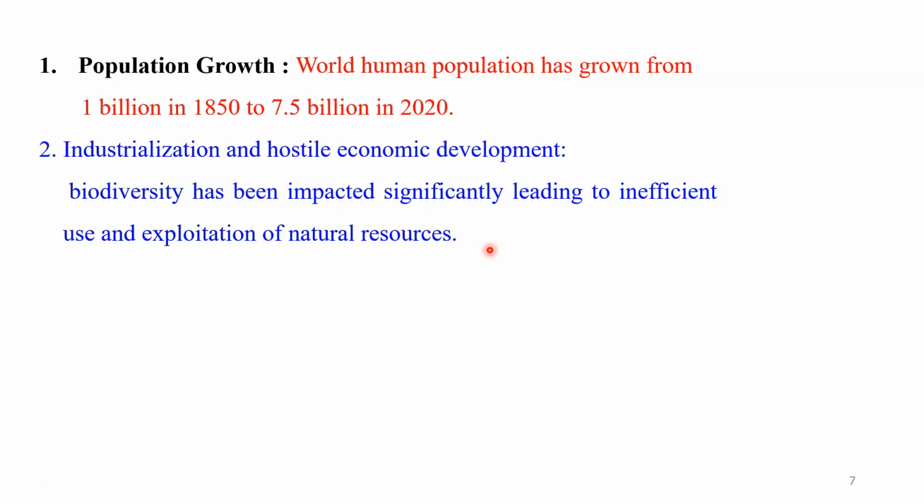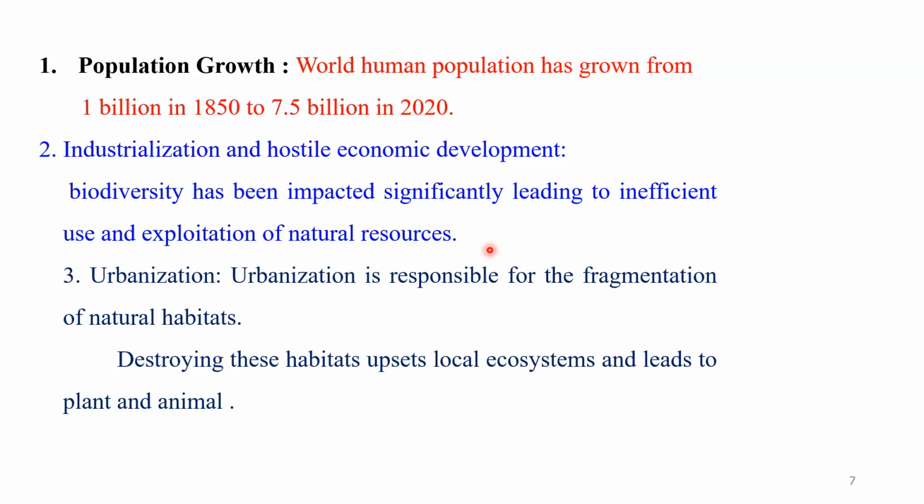Industrialization is very important because human beings want more and more economic development. But when he does economic development, on the other hand he also damages the natural habitat of the biological community. Therefore industrialization is an important cause of the loss of biodiversity.